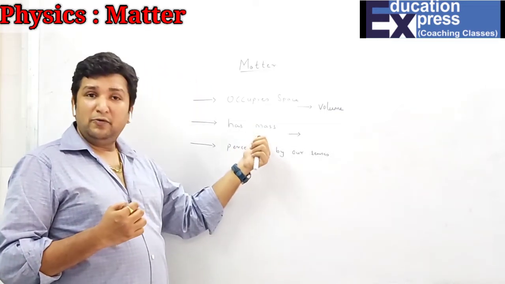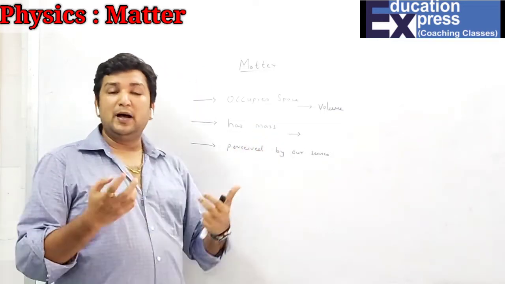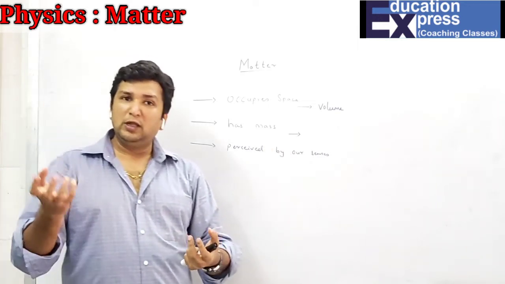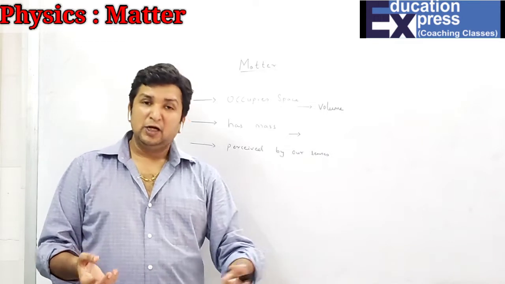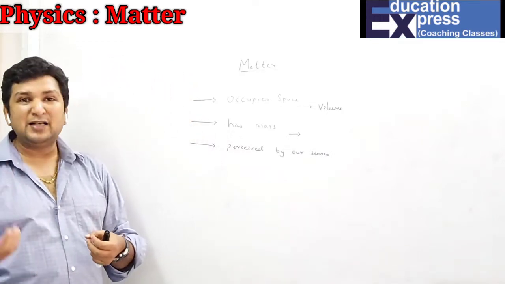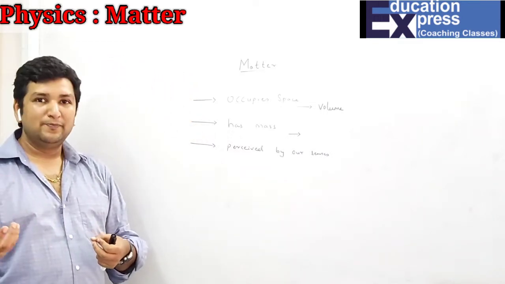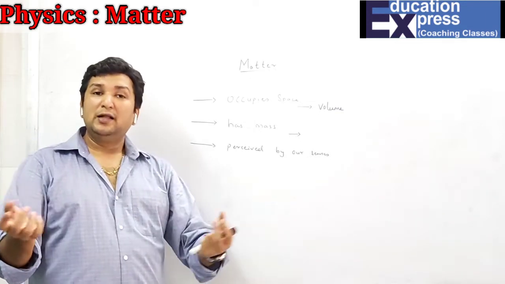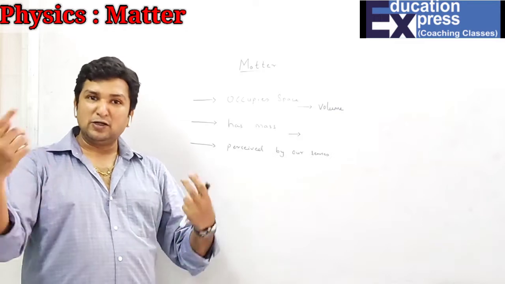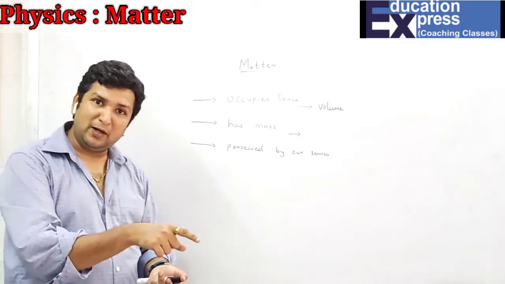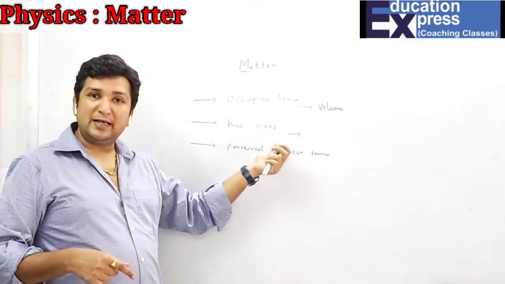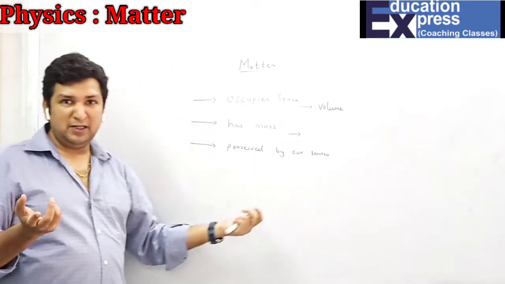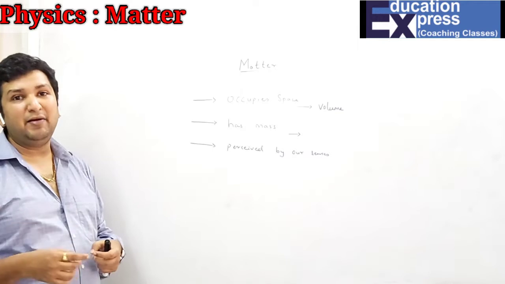Second thing, now we are talking about mass. What does mass basically mean? If you weigh both balloons, inflated and deflated, you will see that the mass of the inflated balloon is more. Hence, I can say that the only difference in both balloons is that the inflated balloon has air, because of which its mass is more compared to a deflated balloon. That means air also has mass. And last, obviously you can feel air. So all these three things are present with air, and hence air is matter.